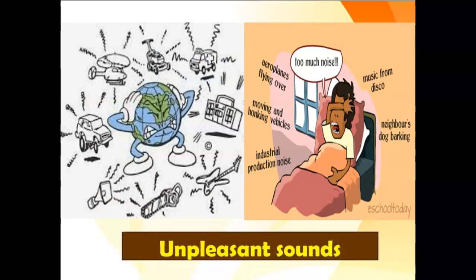Next one, unpleasant sounds. Noise pollution impacts millions of people on a daily basis. The most common health problem it causes is noise-induced hearing loss, or NIHL. Exposure to loud noise can also cause high blood pressure, heart disease, sleep disturbances, and stress. These health problems can affect all age groups, especially children.